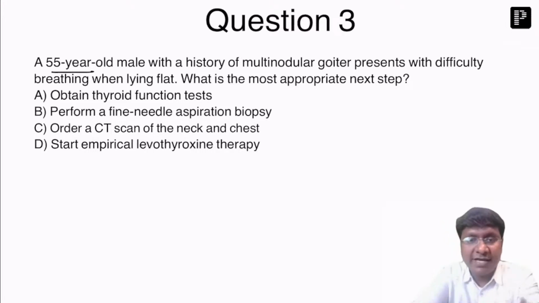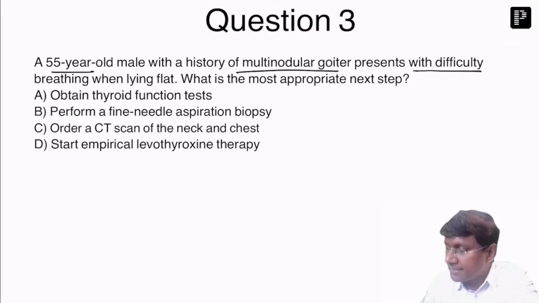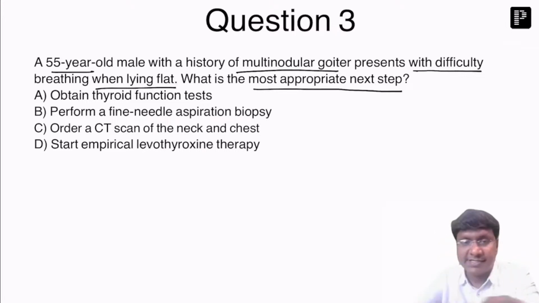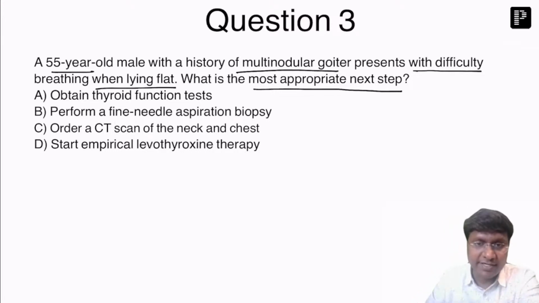Okay. So we have a 55-year-old male with history of multinodular goiter, who presents with difficulty breathing when lying flat. What is the most appropriate next step? Obtain thyroid function test, perform the FNAC fine needle aspiration biopsy, order a CT scan of the neck and chest, or start empirical levothyroxine therapy.